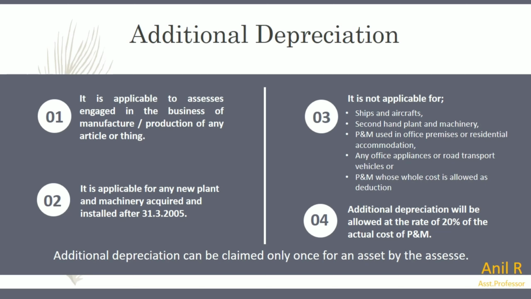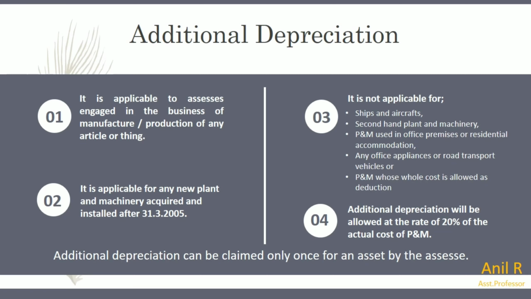Then plant and machinery used in office premises or residential accommodation, then any office appliances or road transport vehicles, or plant and machinery whose whole cost is allowed as a deduction. So these conditions are not applicable when it comes to additional depreciation. Clear? Then the fourth point is very important.